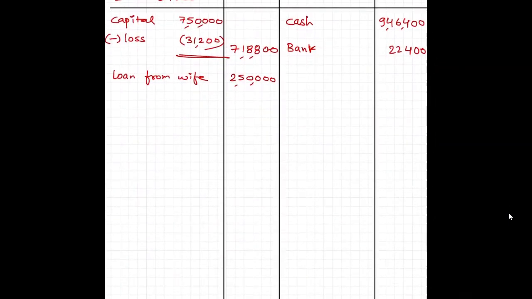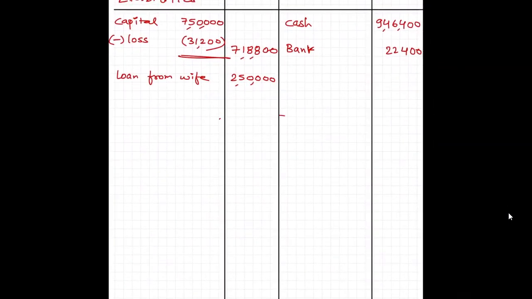And if I sum both the sides, so my balance sheet total on liability side is 718800 plus 2,50,000, that is 968800, and this should also be the total over here, 968800. Just check whether it is fine. So that would be all for my balance sheet and P&L.